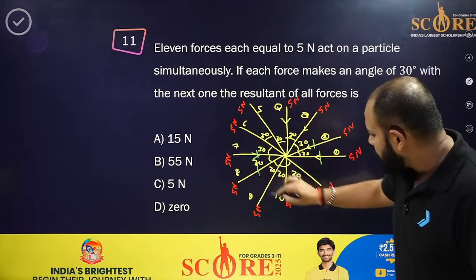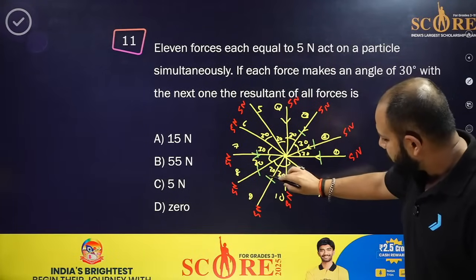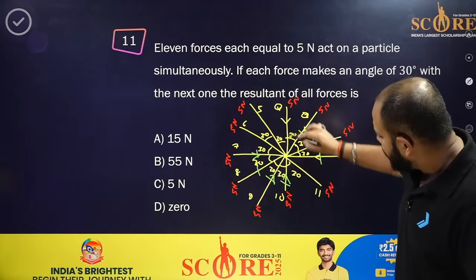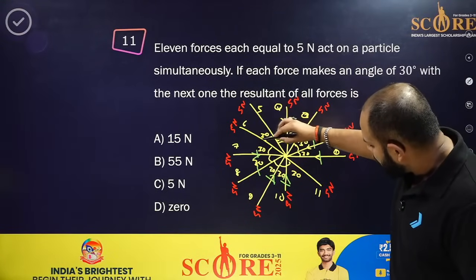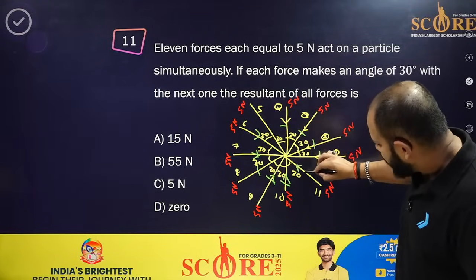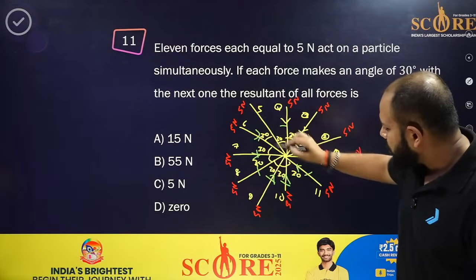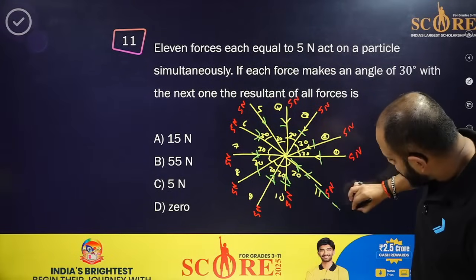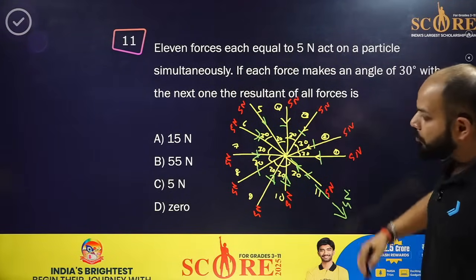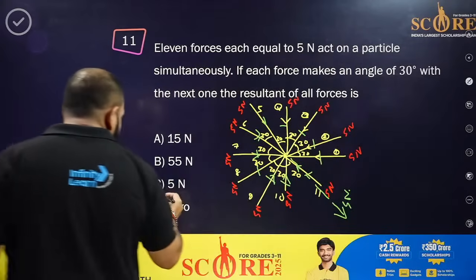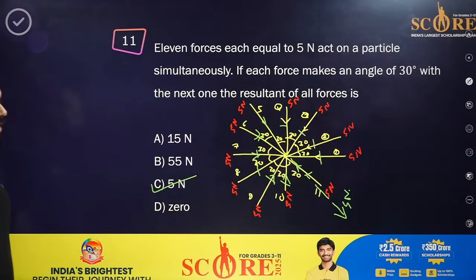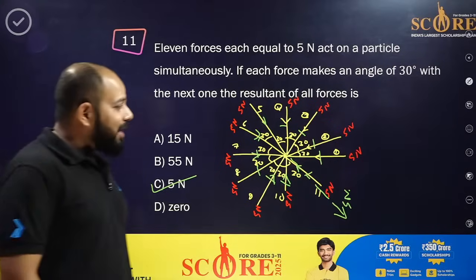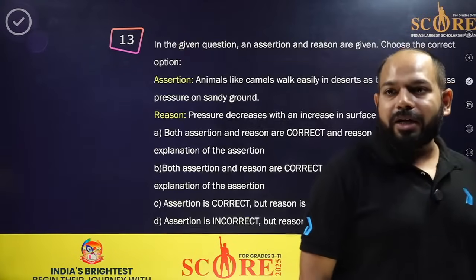This is also cancelled out with this one, this one with this one, and this one with this one, cancelling out. So all have cancelled out, only the left one will remain. So that is the 5 newton resultant. So what will the answer be? 5 newton resultant is the answer. Okay, clear? So guys, that's the one which we have done.